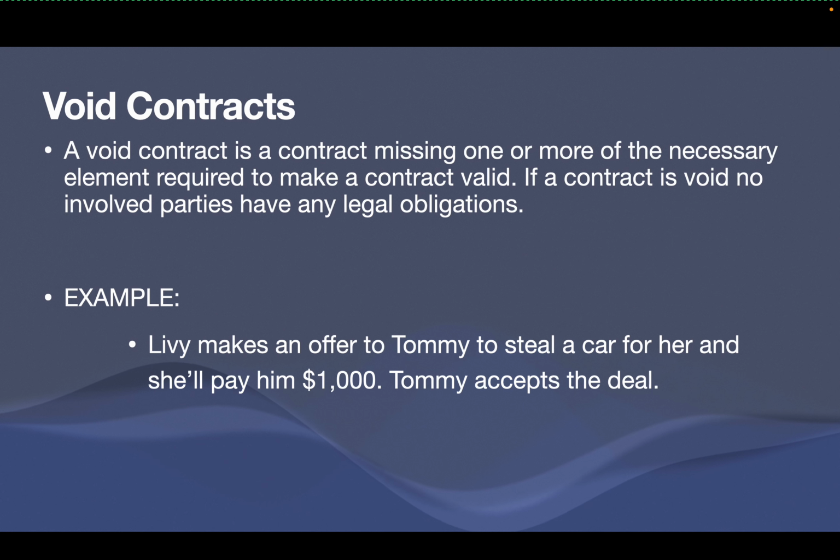Livy makes an offer to Tommy to steal a car for her, and she'll pay him $1,000. Tommy accepts the deal. This is a void contract. It may have a valid offer from Livy to have Tommy steal a car for $1,000, and Tommy accepted the deal, but this deal is lacking in legality because it is illegal to steal a car.